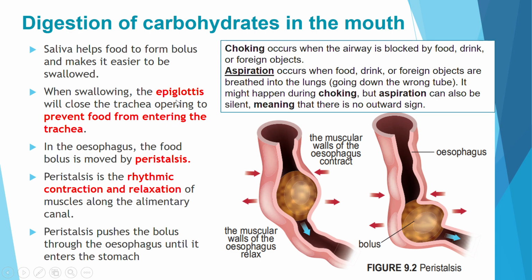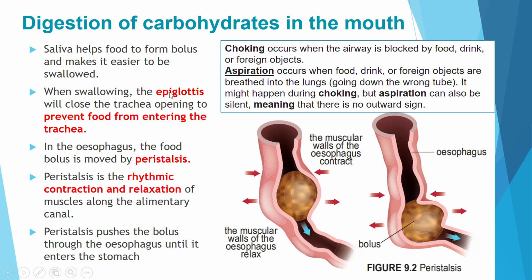Otherwise, if it enters the trachea, what happens is aspiration. So what is aspiration? Aspiration is when food, drink, and other foreign objects go into the lung because they went into the wrong tube just now.